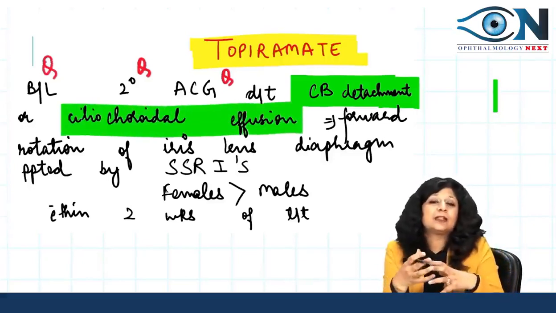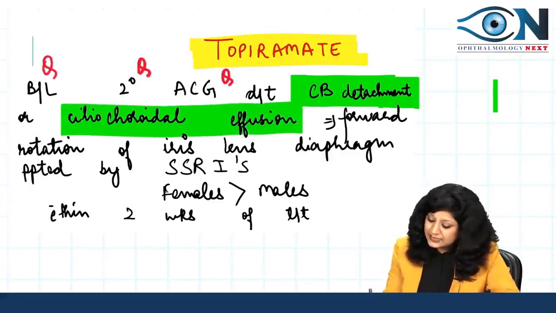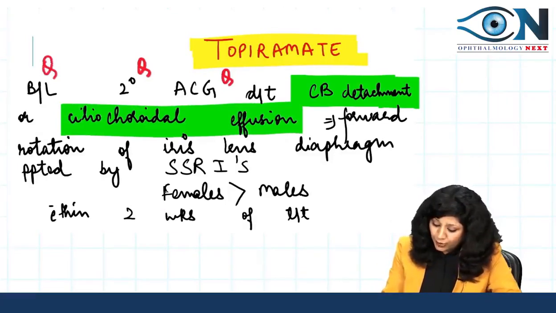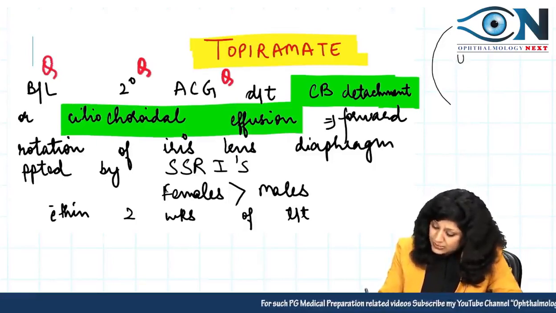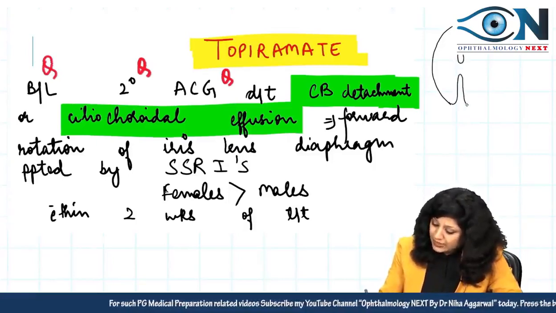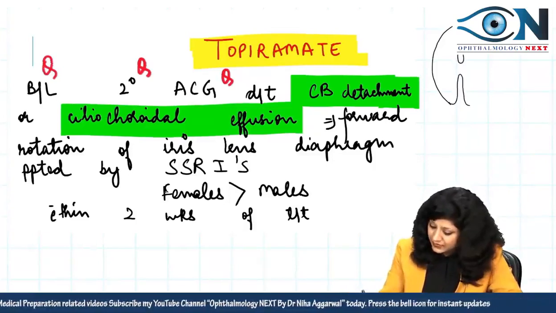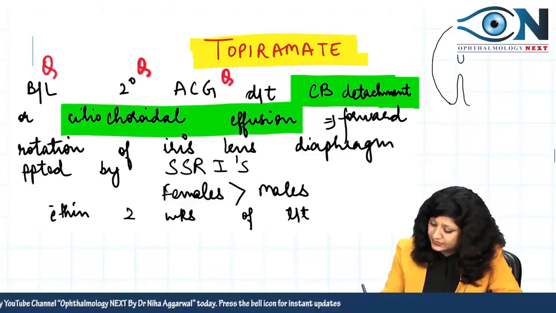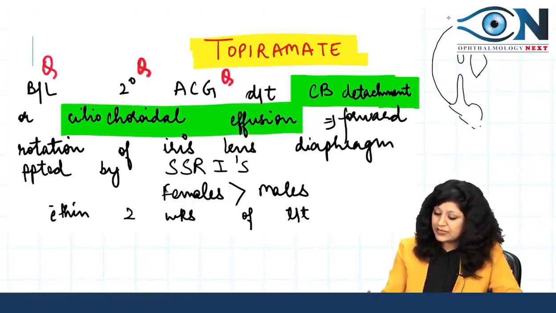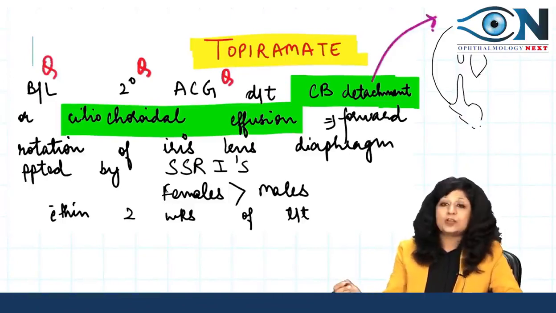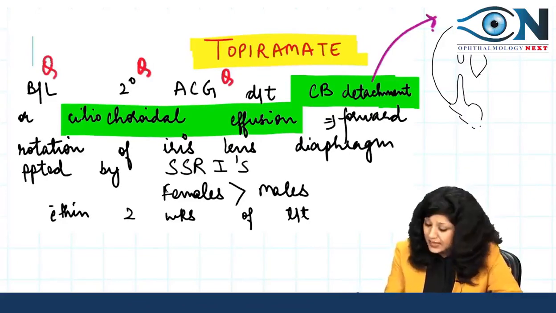The exact pathophysiology is that basically it is causing the forward dislocation of the iris lens diaphragm. Now if you see the normal anatomy of the eye, this is the angle here, and then we have this ciliary body going like this, ciliary body going like this, okay, and then we have the lens, okay. Now whenever there is a ciliary body detachment or there is effusion here, what is happening?